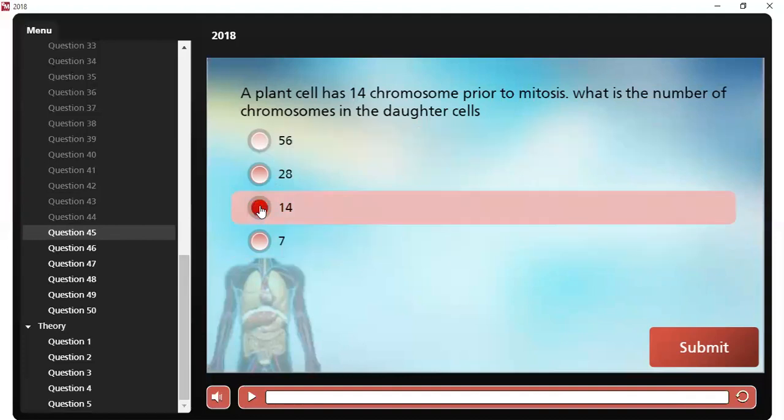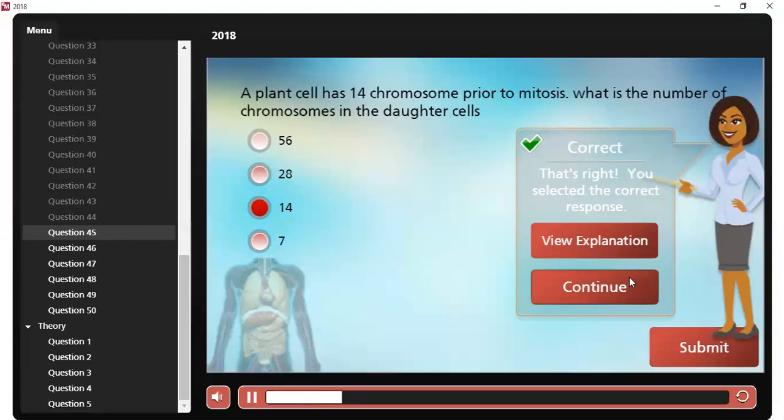It is still 14, because the cell duplicates its chromosomes during mitosis, but the number of chromosomes remains the same.